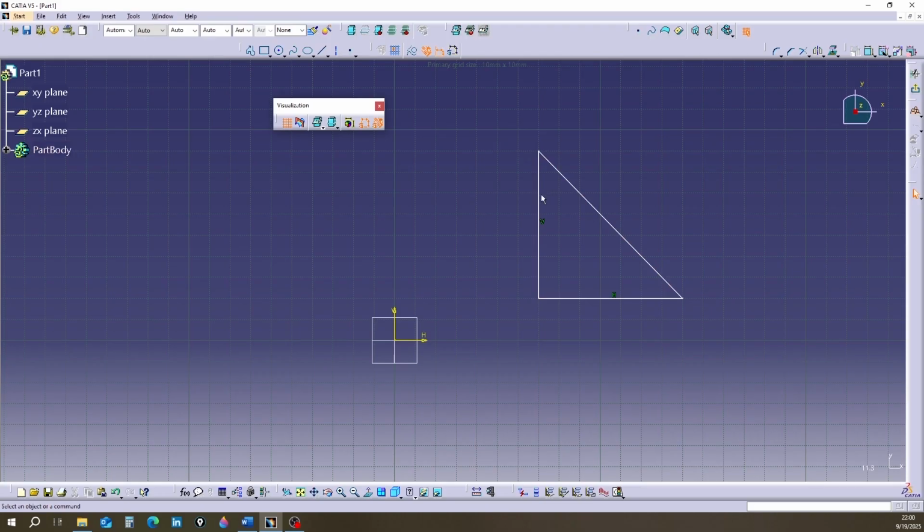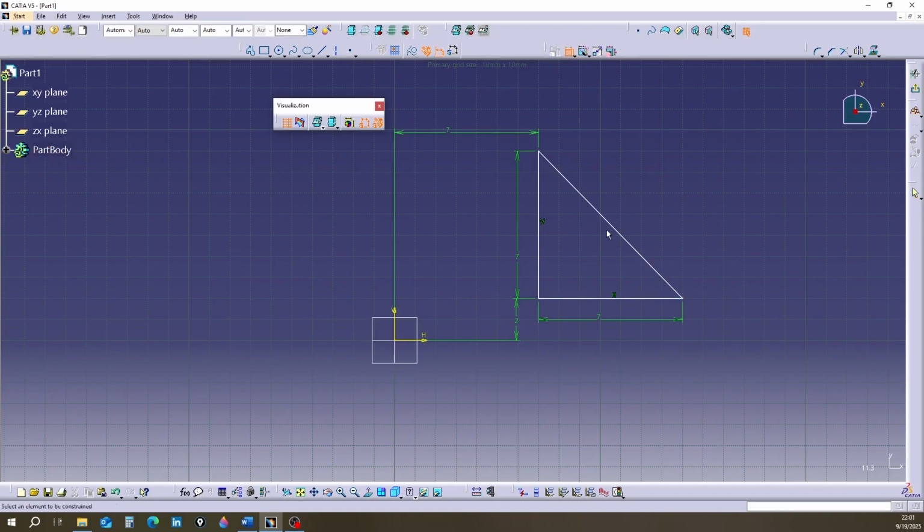In this state, it is seen that its sides are white. I constrain it. It is seen that the sides of the triangle remained white.